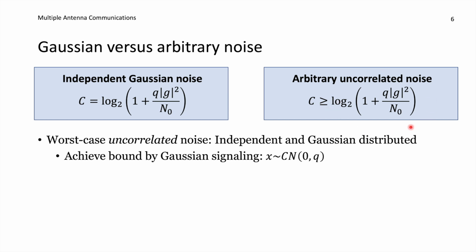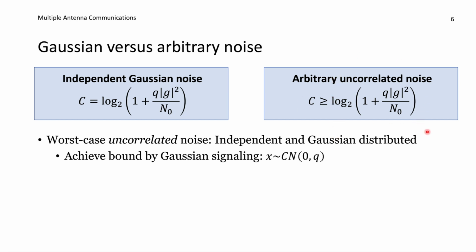And in any case we achieve the bound by choosing to operate with Gaussian signaling. With independent Gaussian noise, this is the capacity achieving way of transmitting, while it's probably not the optimal way of transmitting when we have arbitrary uncorrelated noise. But if we choose to transmit in this way anyway, well, then we can achieve this lower bound.